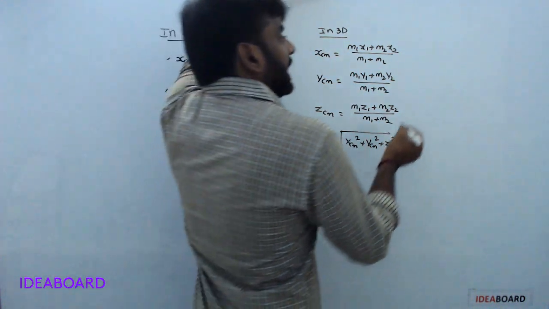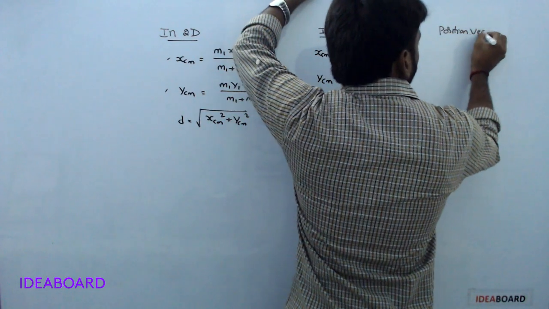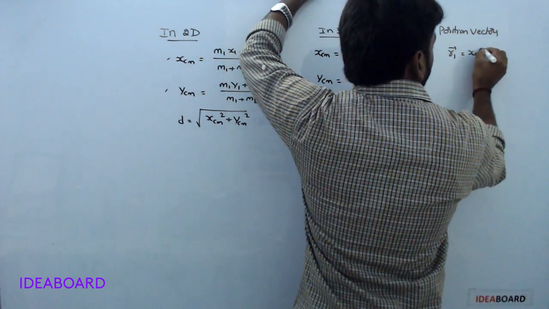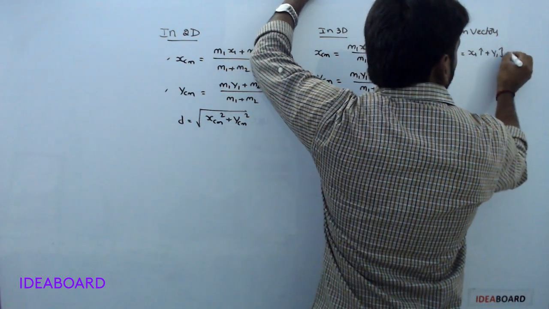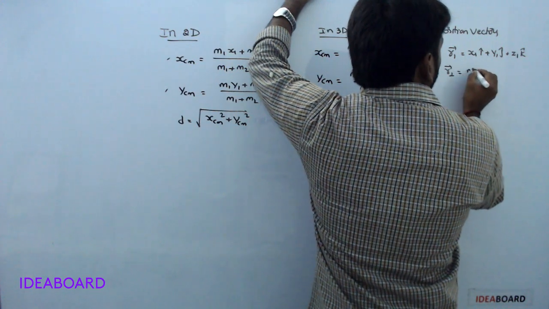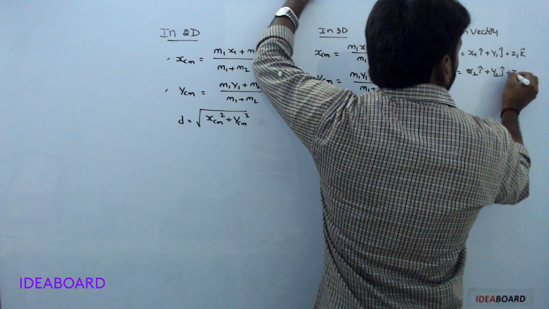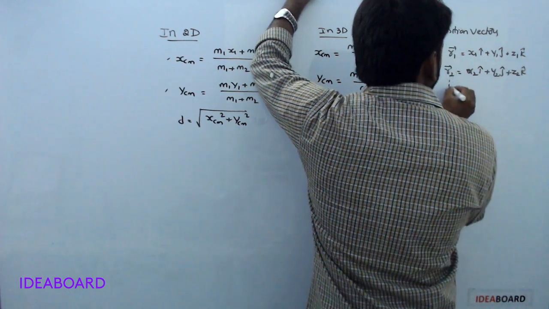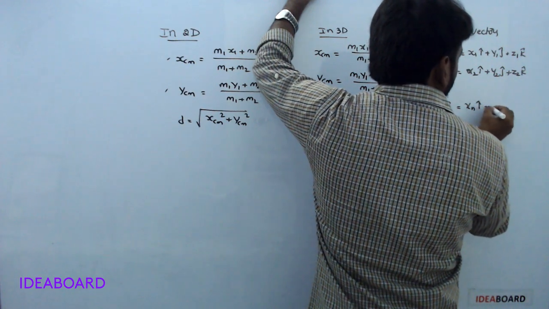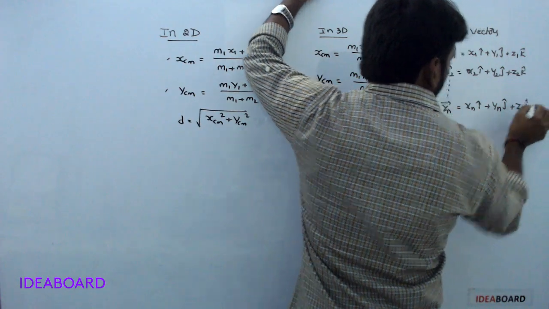In terms of position vectors, r1 bar equals x1 i cap plus y1 j cap plus z1 k cap. r2 bar equals x2 i cap plus y2 j cap plus z2 k cap. rn bar equals xn i cap plus yn j cap plus zn k cap.